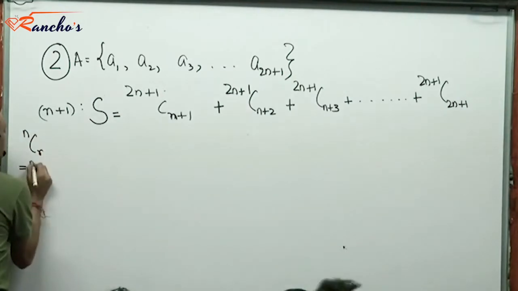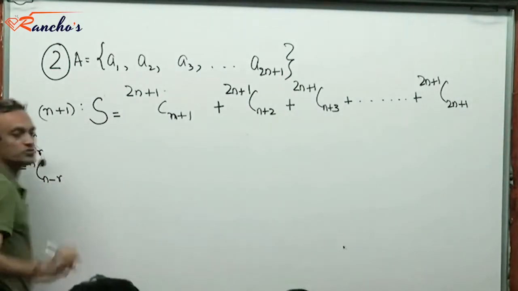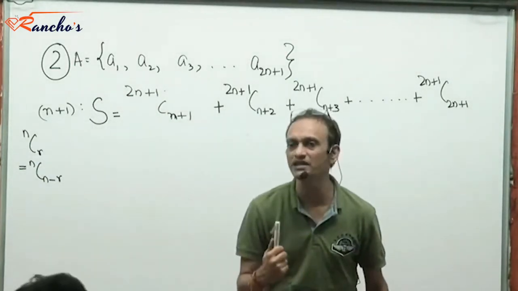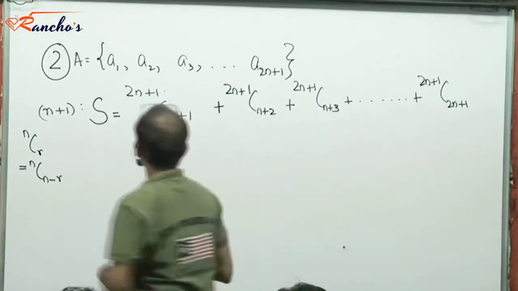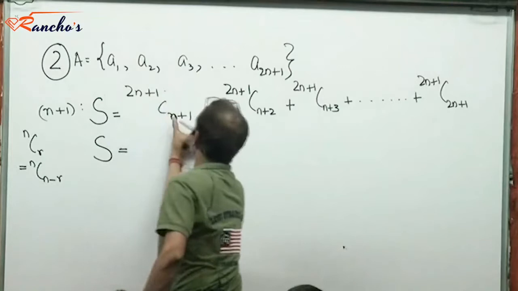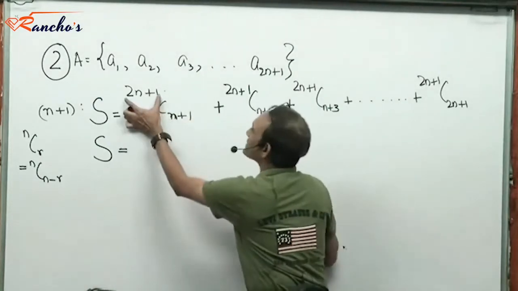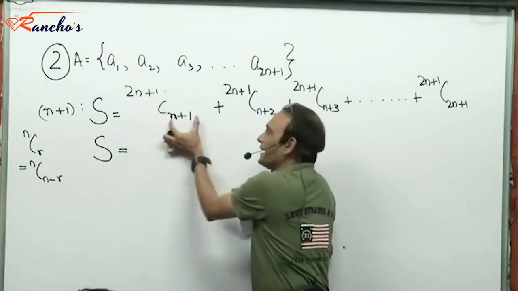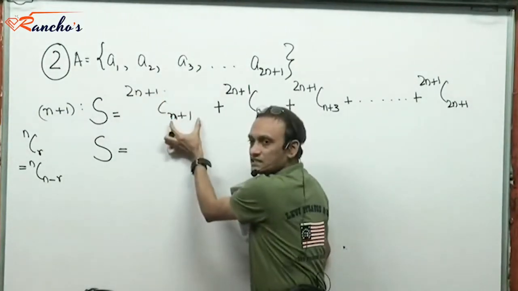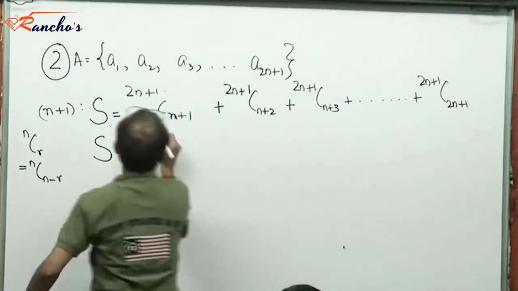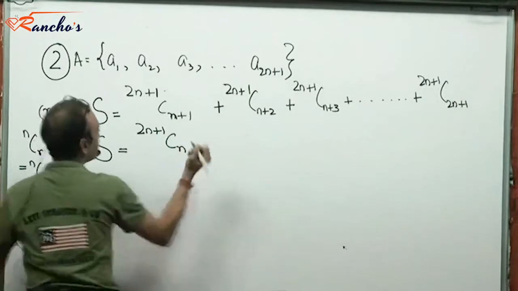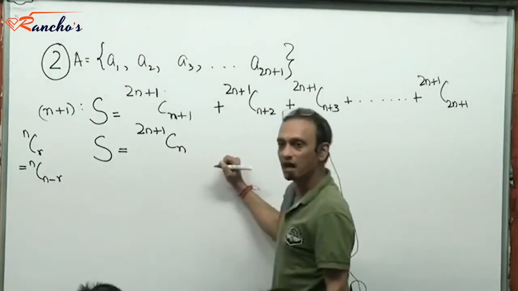nCr is nC(n minus r). Recall this property? This was discussed in the previous class. nCr is nC(n minus r), right? So this sum S could also have been written as, this is nCr, I can write this as nC(n minus r). That means this C, this minus this. Yes or no? So which is like 2n plus 1 C n, nC(n minus r).